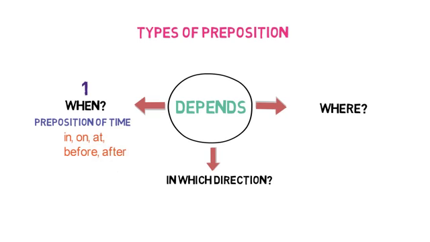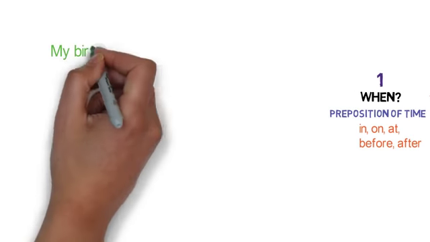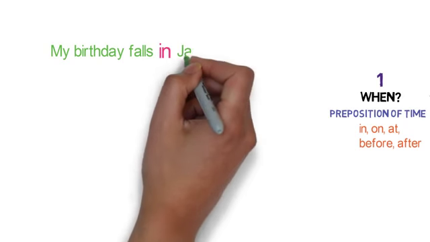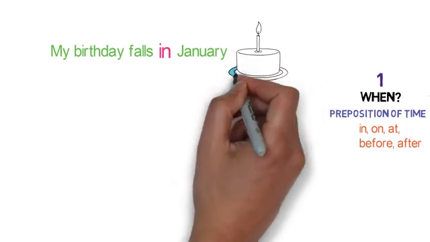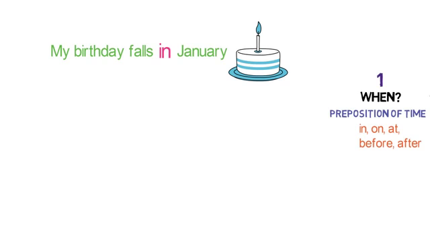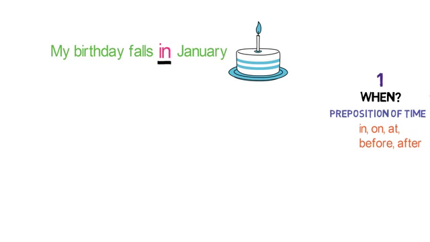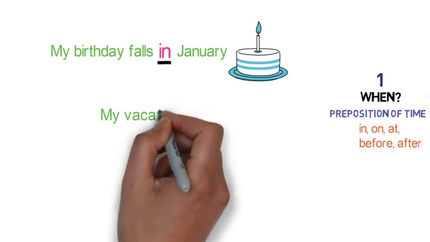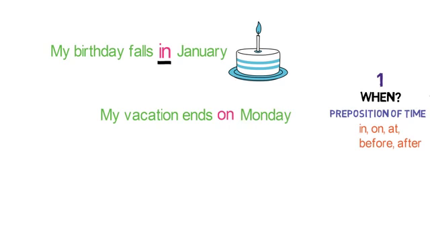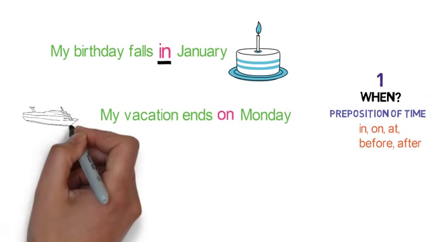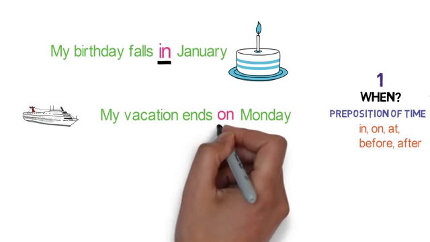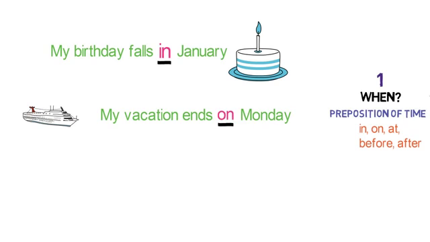Let's look into some sentence examples to make things clear. My birthday falls in January. Here, when my birthday falls, it falls in the month of January. In here is a linking word and hence is a preposition. My vacation ends on Monday. When my vacation ends, it ends on Monday. On here is a linking word and hence is a preposition.